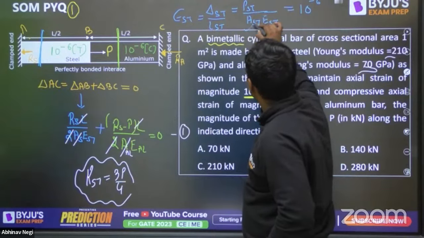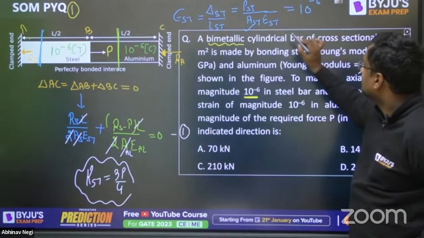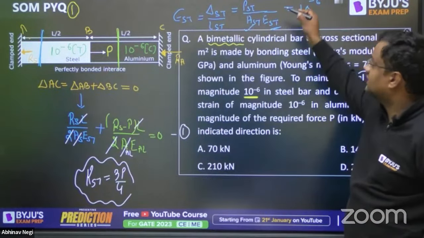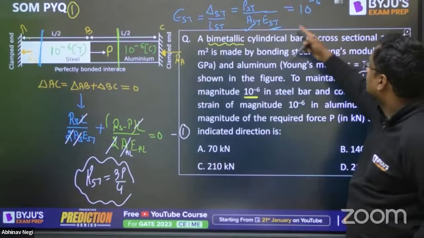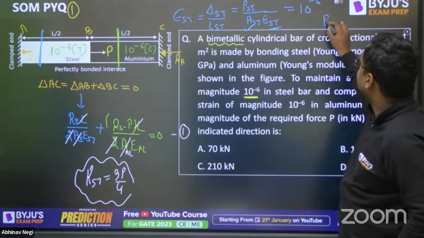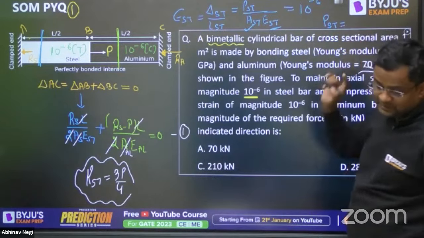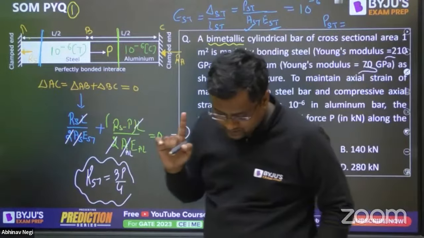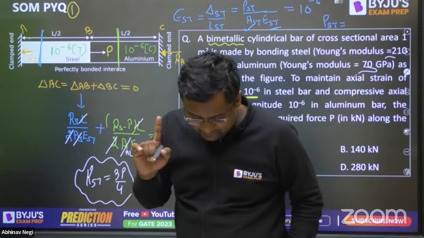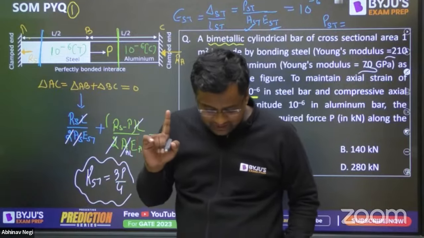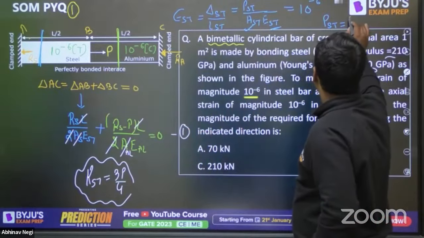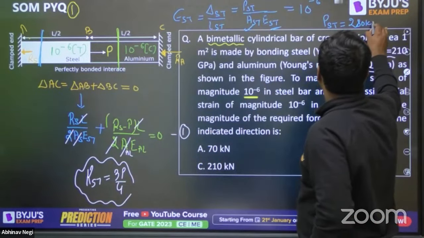Now see, A steel is given, that is 1 meter square. Young's modulus of steel is also given. From this equation, A steel is given and Young's modulus of steel is given, so you can find P steel. And the value of P steel, what are you getting from here? Are you getting 280 kilonewton?